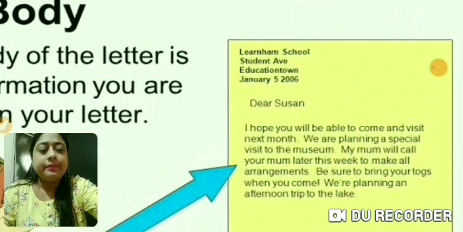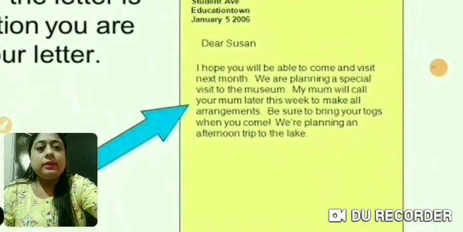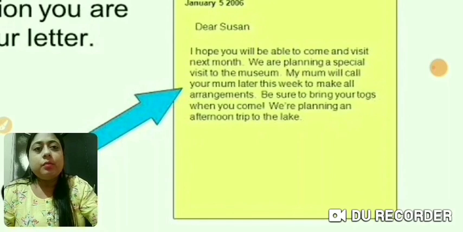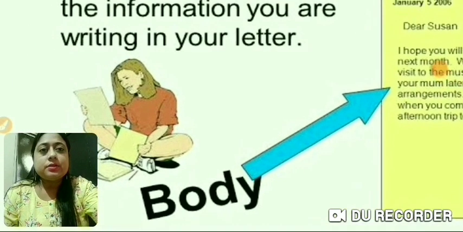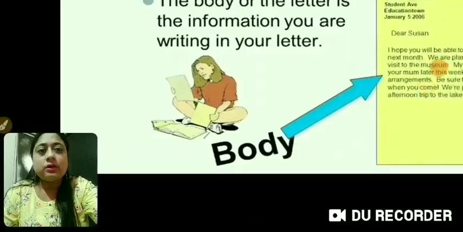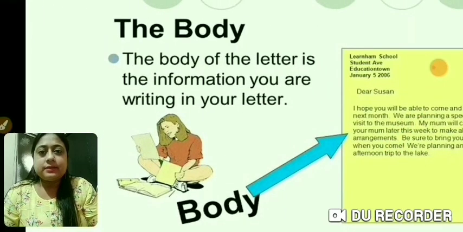See over here, this paragraph is the body of the letter. Okay, so it basically has got 3 parts. The body of a letter includes 3 parts. What are those? The introduction, which we keep short and exactly what is needed in the letter, we write only that related to the topic.